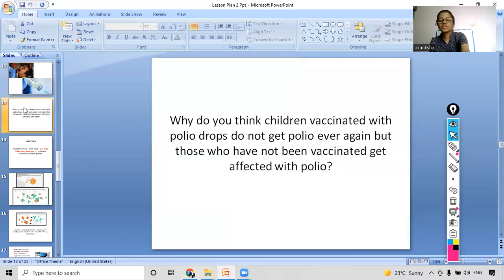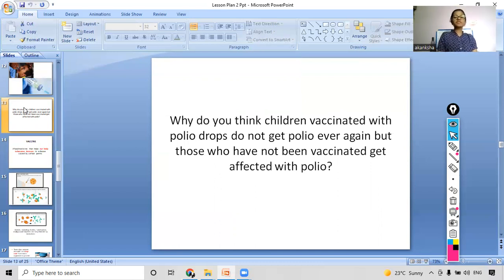Now coming to the next slide, my question now is, why do you think children vaccinated with polio drops do not get polio ever again, but those who have not been vaccinated get affected with polio? So why do you think we are taking these vaccines? Yes, now you have to share your answers in the chat box. Okay. Yes, I'm getting the right response.